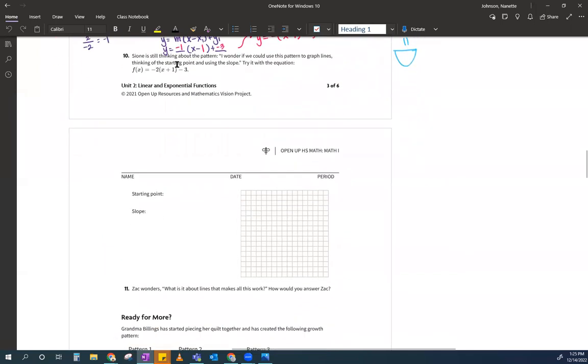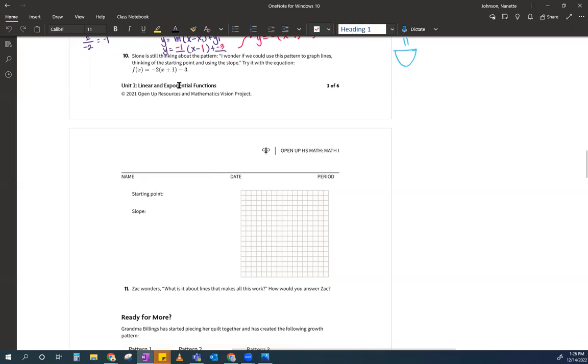Sion is still thinking about the pattern. I wonder if we could use the pattern to graph lines, thinking of the starting point and using slope. Oh, I understand. Try it with this equation. So you guys know how to graph from y equals mx plus b. She's wondering, can we graph from here?